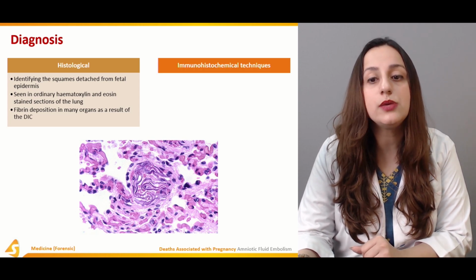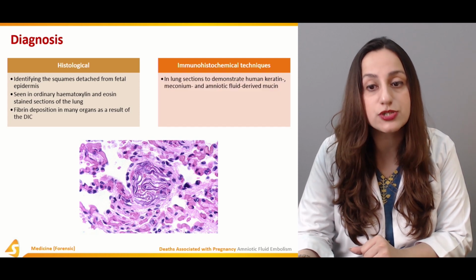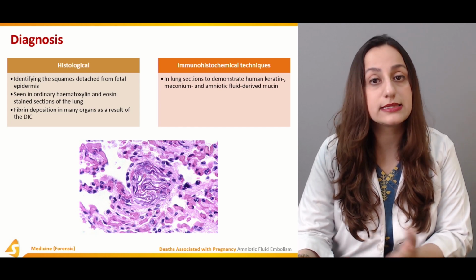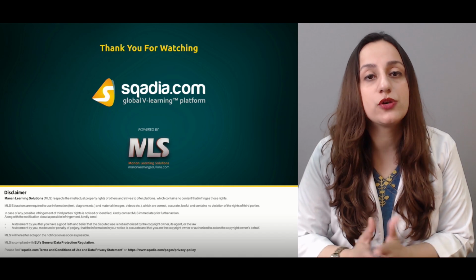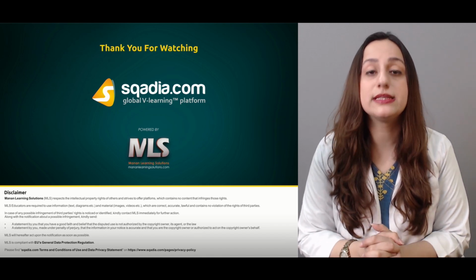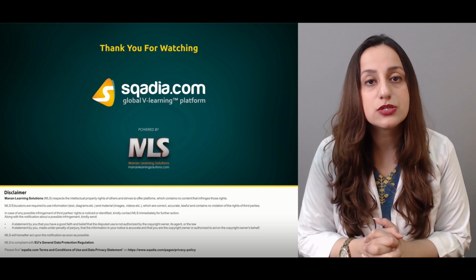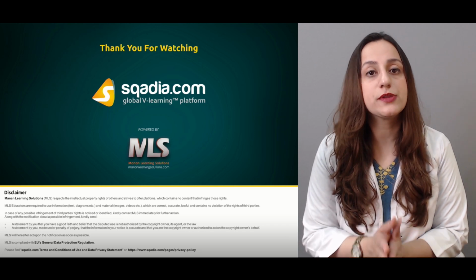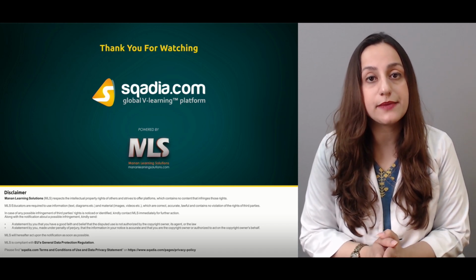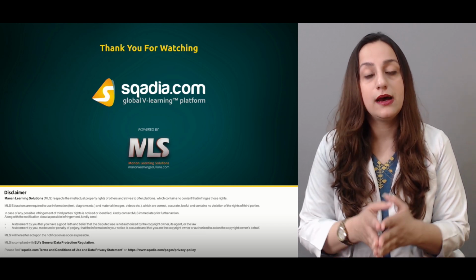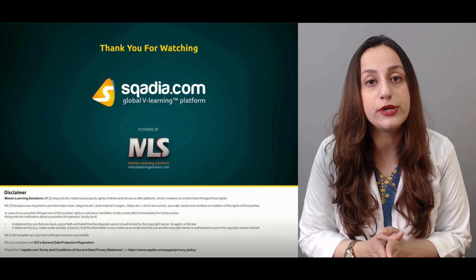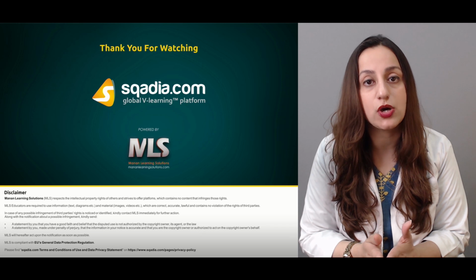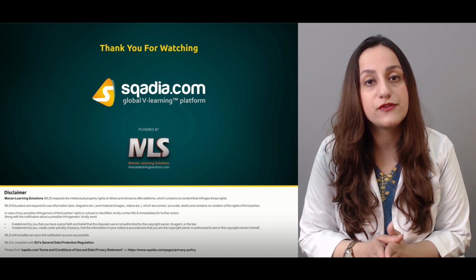On the other hand, immunohistochemical techniques in lung sections to demonstrate human keratin, meconium, or amniotic fluid derived mucin are again very important, and can help establish deaths related to amniotic fluid embolism. Whenever we are dealing with any therapeutic or legal abortions, one of the major complications that practitioners or even autopsy writers have to deal with is amniotic fluid embolism. How are we going to diagnose it? What are the histochemical slides that we are going to send to the chemical pathologist? They are very important and have their own significance.